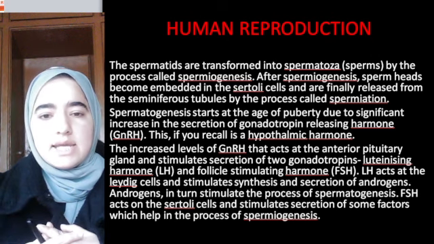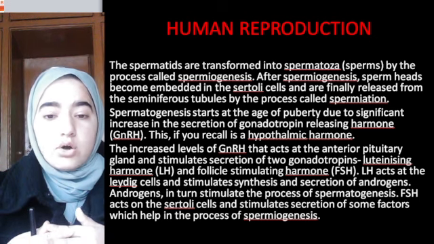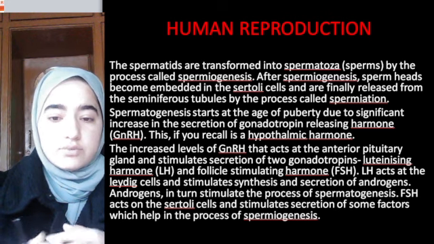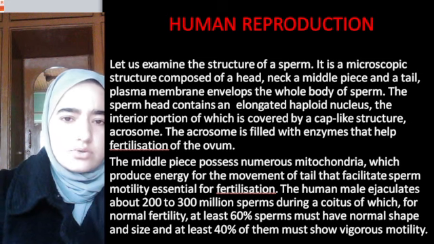It stimulates the secretion of further hormones like luteinizing hormone and follicle stimulating hormone, which finally leads to all this.